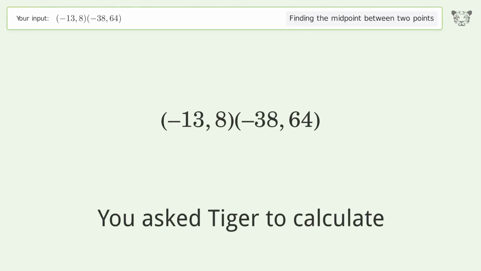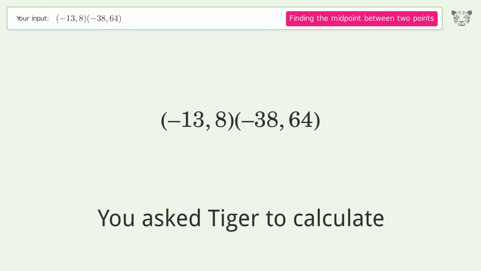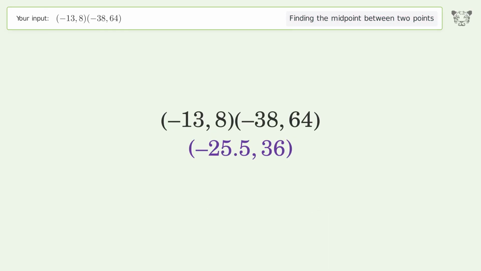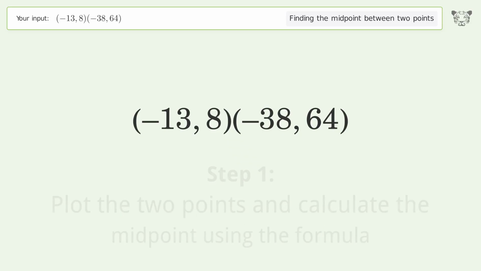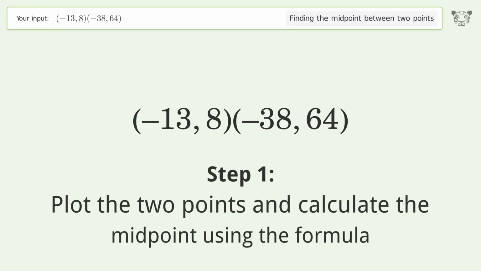You ask Tiger to calculate. This deals with finding the midpoint between 2 points. The midpoint between the 2 points is negative 25.536. Let's solve it step by step. Plot the 2 points and calculate the midpoint using the formula.